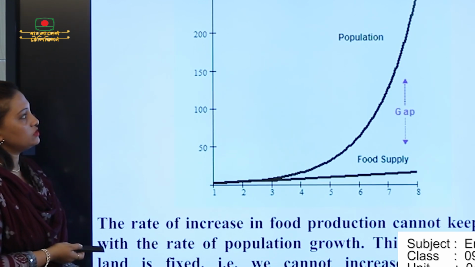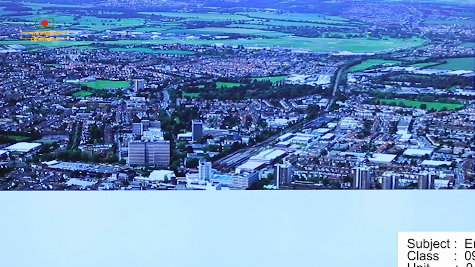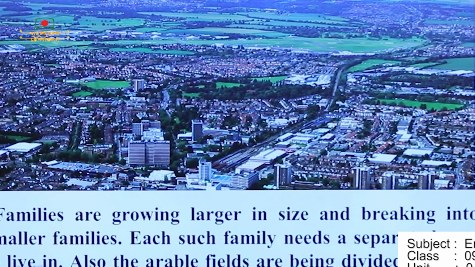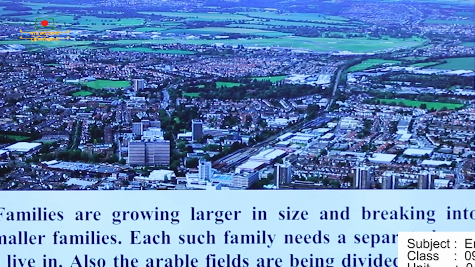Our next picture. Oh my God, this is a picture from Dhaka city. Families are growing larger in size and breaking into smaller families. Each such family needs a separate house to live in. Also, the arable fields are being divided by these smaller families among themselves.